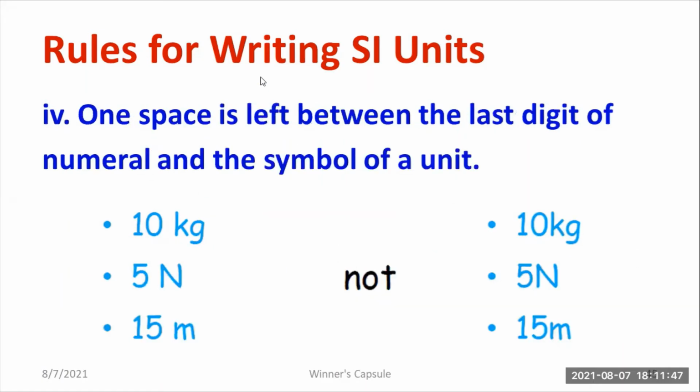Let me move on to the fourth point. One space is left between the last digit of the numerical value and the symbol of the unit. Suppose 10 kilograms of banana: you write 10, then a space, then small letter k, small letter g. 5 newton of force: 5, space, capital N. Here you use a capital because it belongs to the name of a scientist. And 15 meter, you have to provide the gap also.